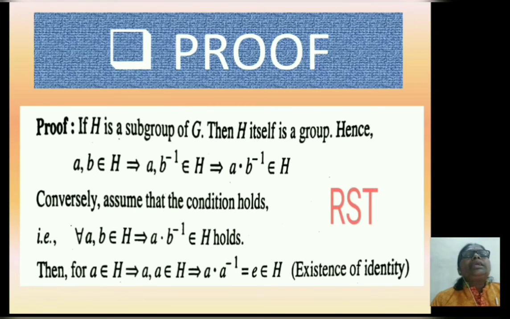That is, conversely assume that the result holds. Result means for all a, b belongs to H implies a·b inverse belongs to H holds. Then for a belongs to H implies a·a inverse, which is equal to e, belongs to H. That means existence of identity.